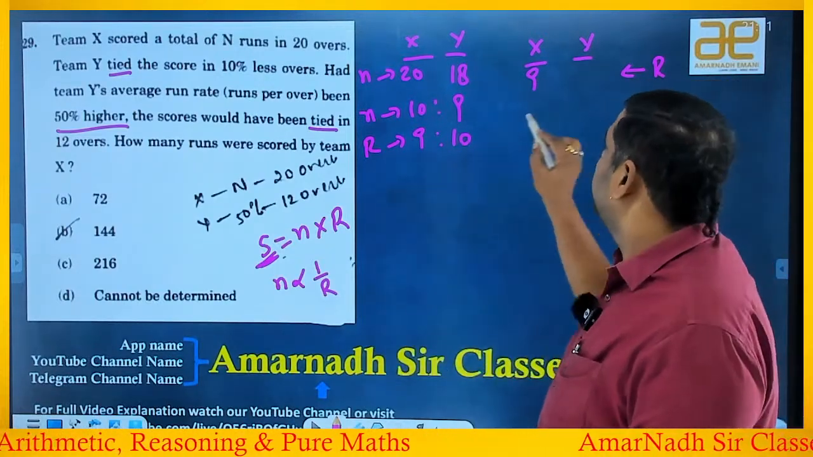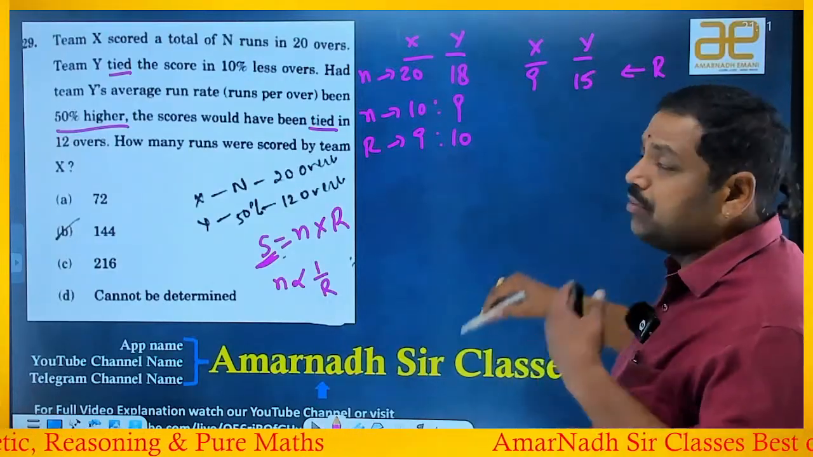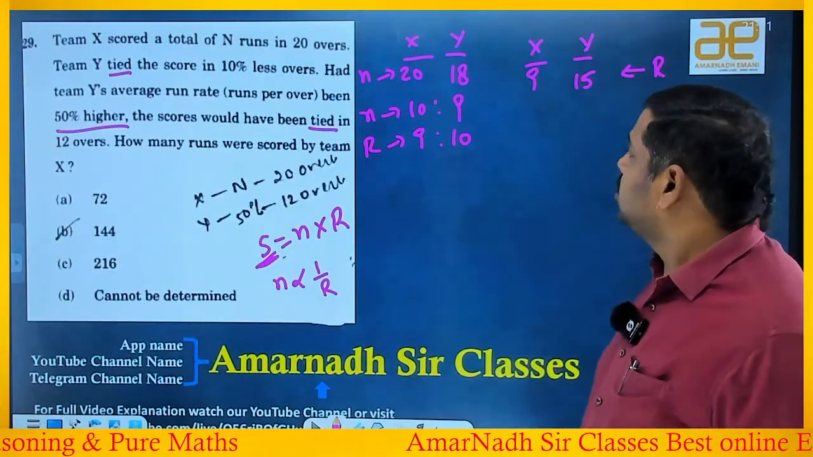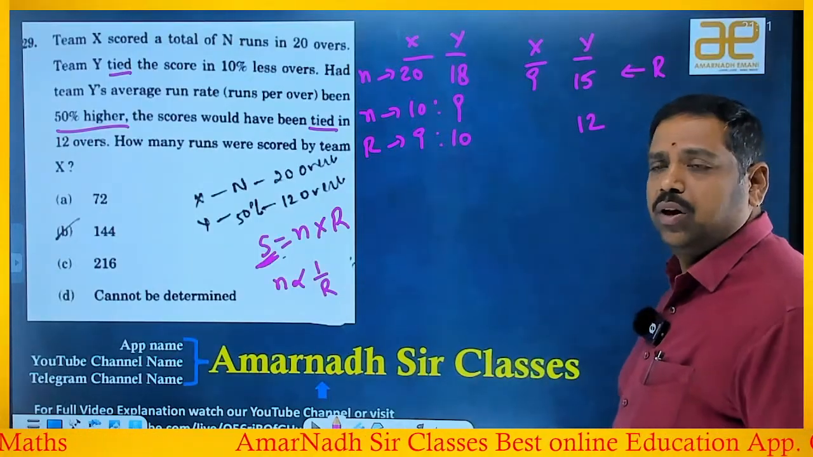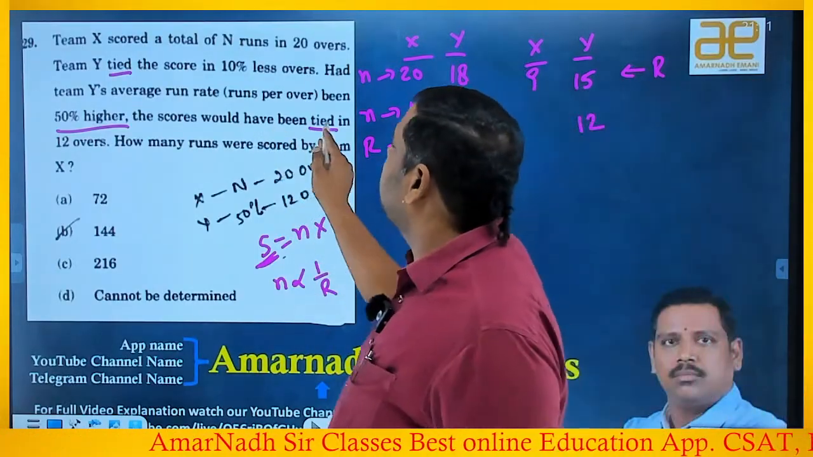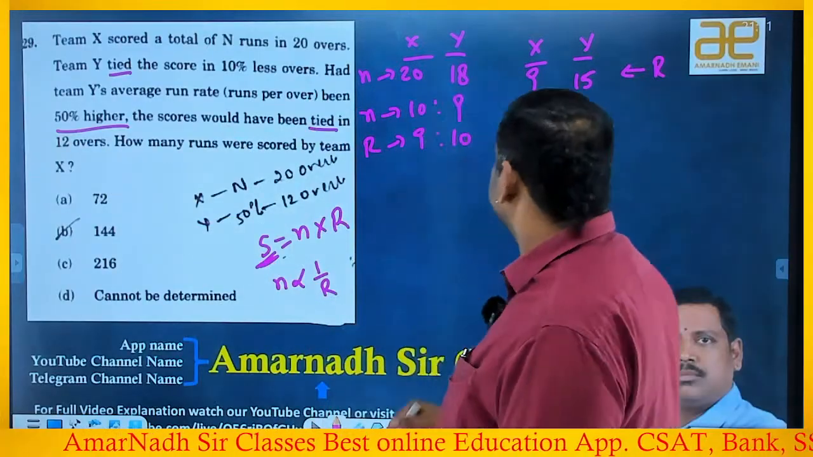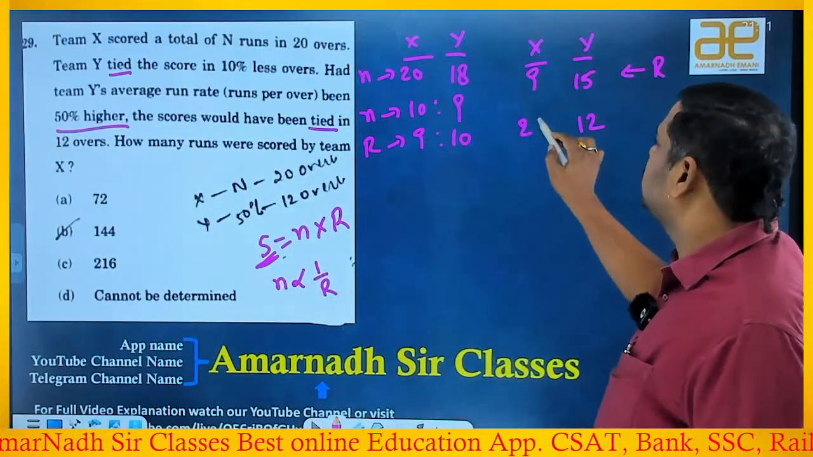It is 10 now. Now it will become a 50% increase, means half increase, no? 15. So then team Y covers in how many overs here? 12 overs. Okay. So he said that the match would be tied in 12 overs. So we know that X does not change. So he scored how many?